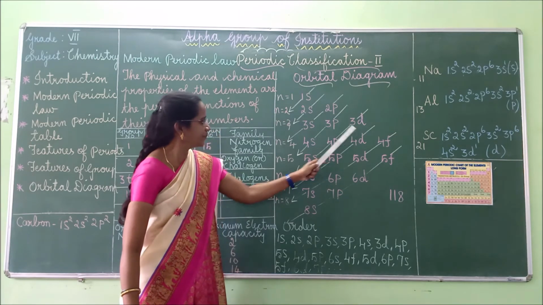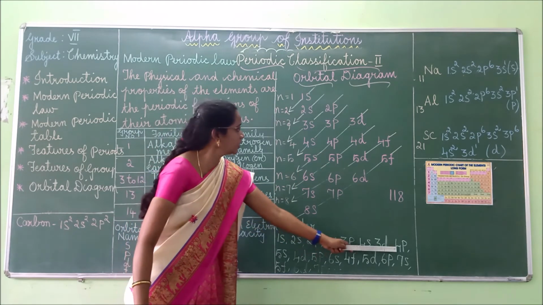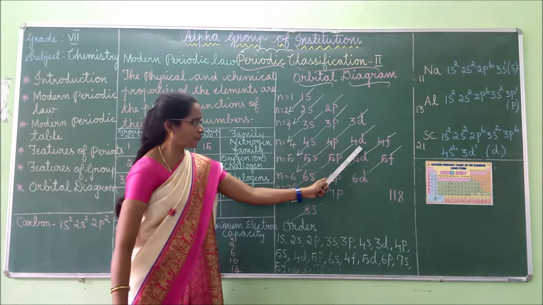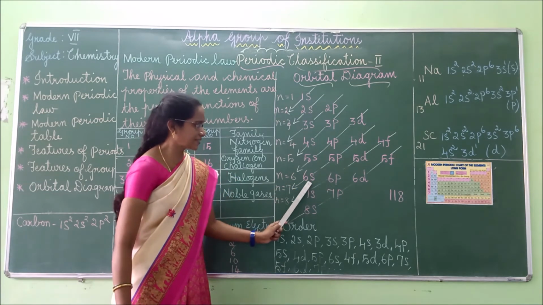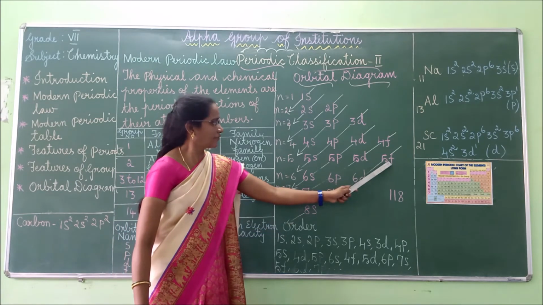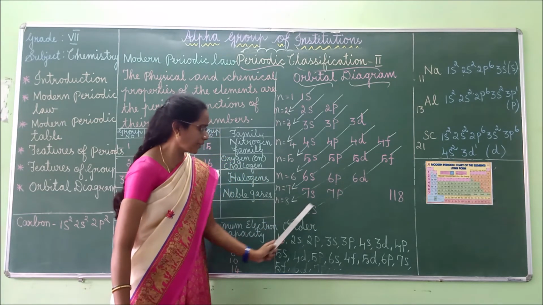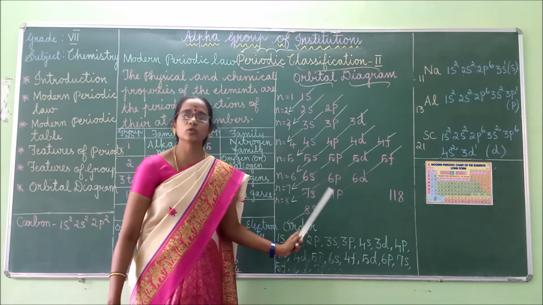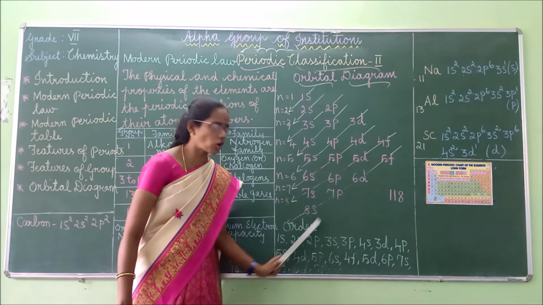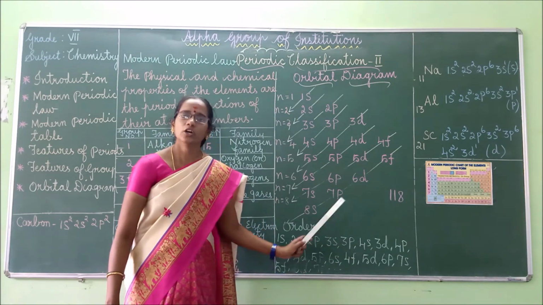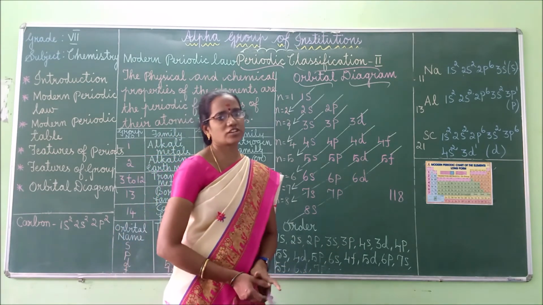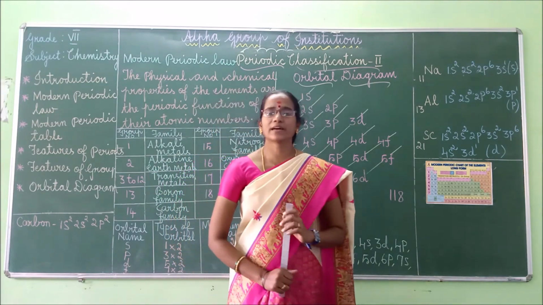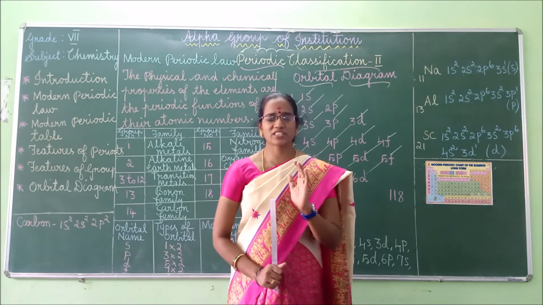Then 3d, and after 3d, 4p. Then 5s. Next 4d, 5p, 6s. Next 5f, 6d, 7p, 8s, and so on. Like this, electrons will start filling. So in this order only, the orbitals will start filling with electrons. Got it, children?